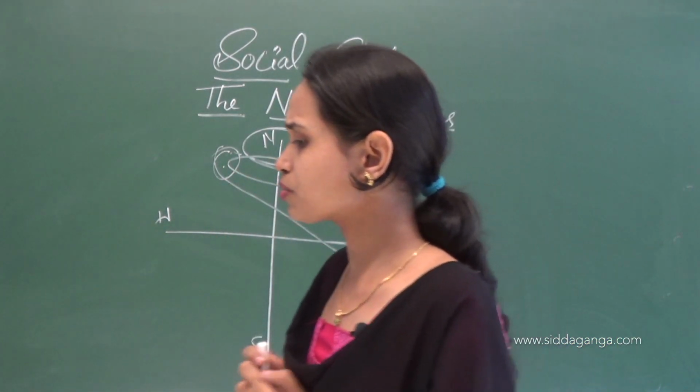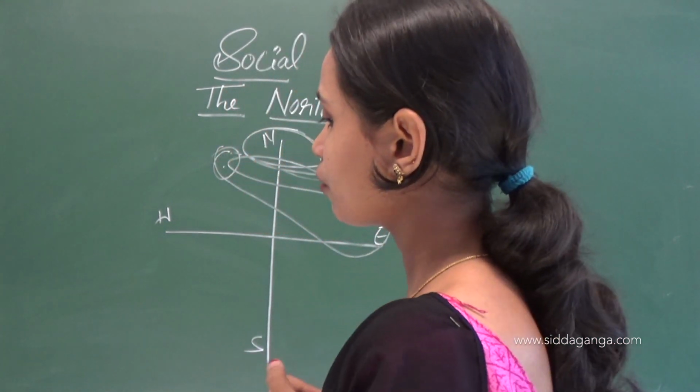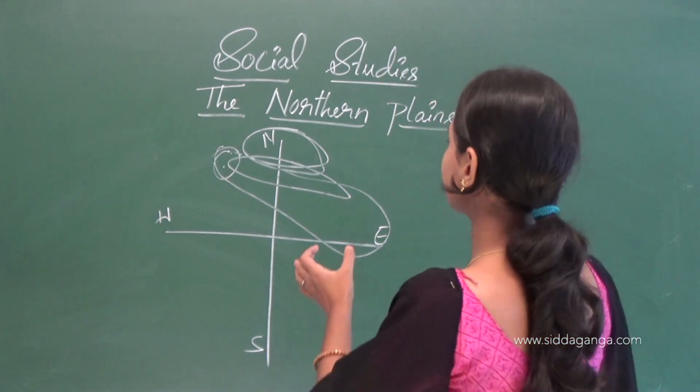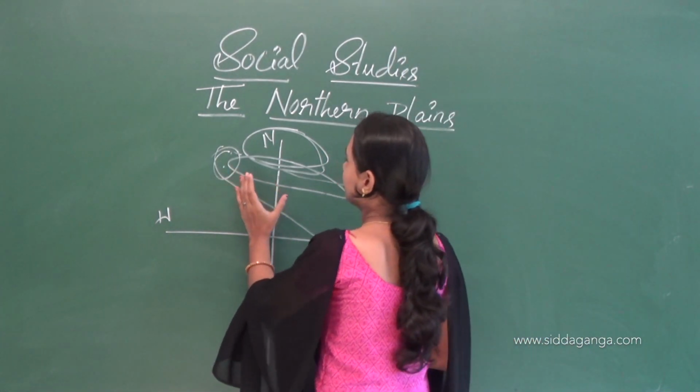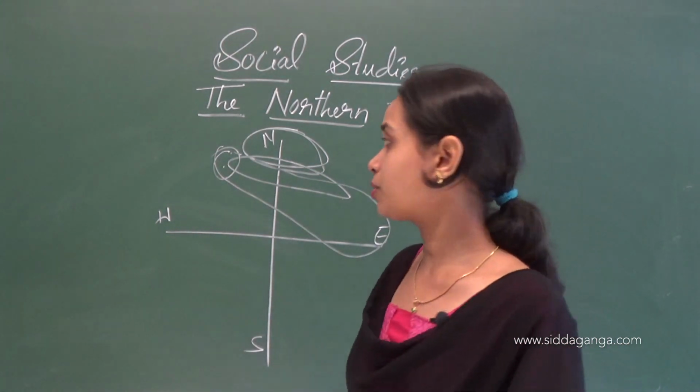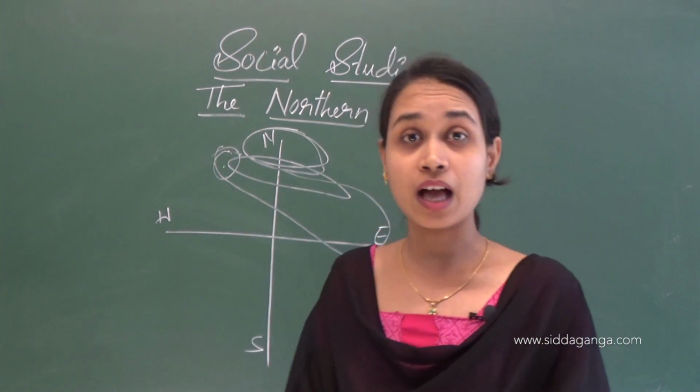So here Haryana, West Bengal, Uttar Pradesh, Delhi, parts of Bihar and Assam. There are so many states coming in the northern plains, like Uttar Pradesh, Delhi, Bihar.